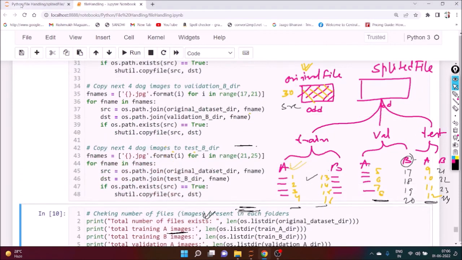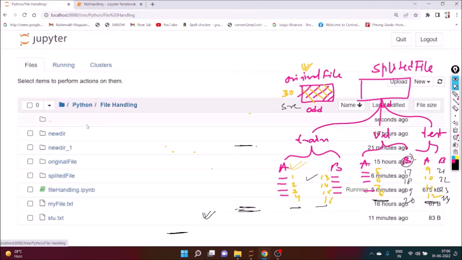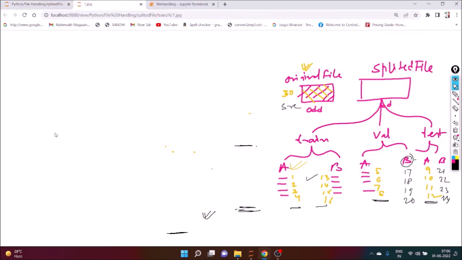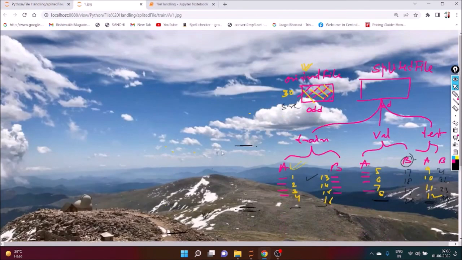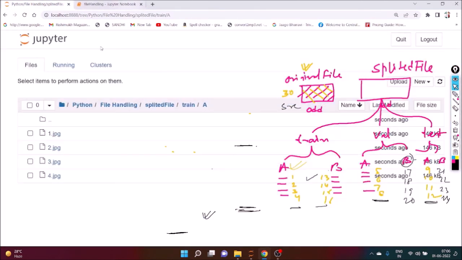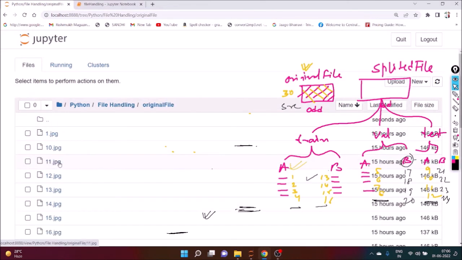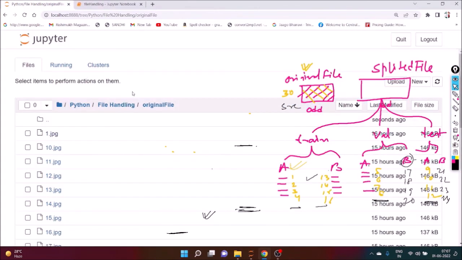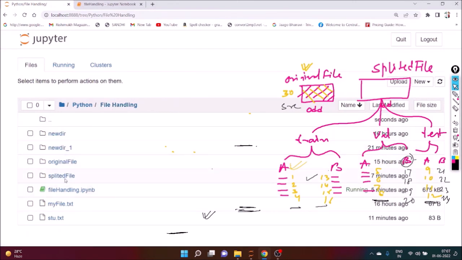If you execute it, we can see here file handling, splitted file, train. Inside train A, 1, 2, 3, 4, all the files are there. We can see the number 1 image. This is our number 1 image. Inside the original file, number 1 is nothing but this one, the same picture. Are you getting my point? Similarly, we can check others too.